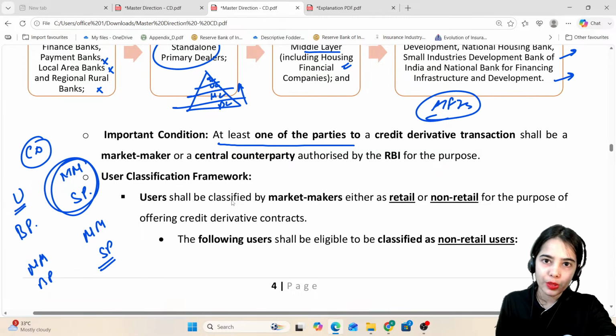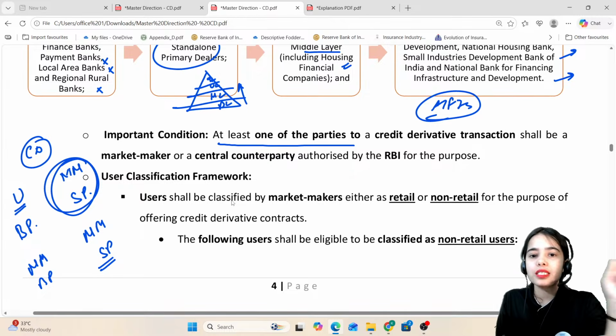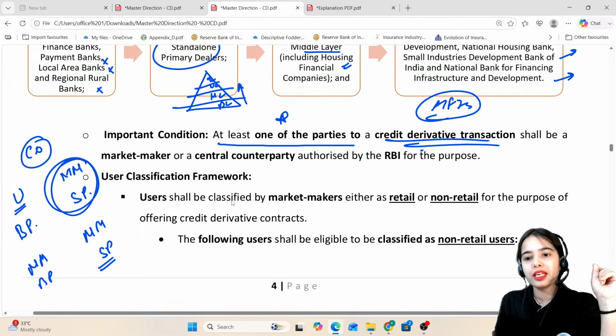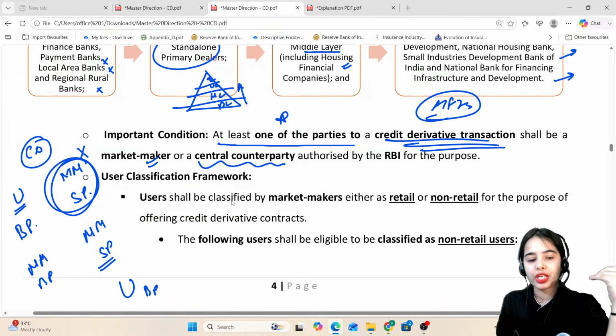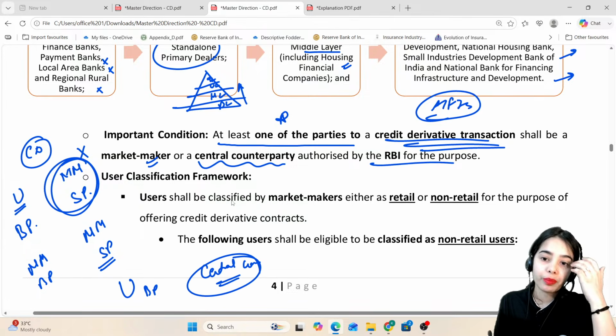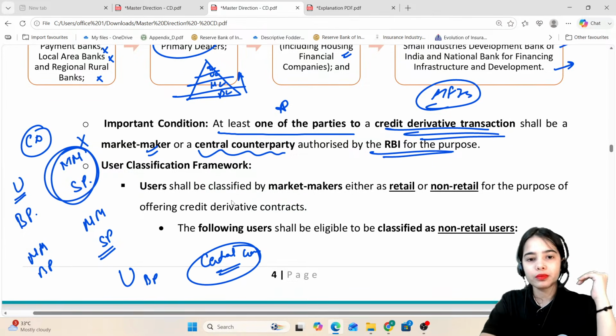Both the parties can also be market makers, but at least one of the parties to a credit derivative transaction shall be a market maker or a central counterparty. If the market maker is not able to sell the protection, then the user can buy the protection from the central counterparty, authorized by the RBI for this purpose.